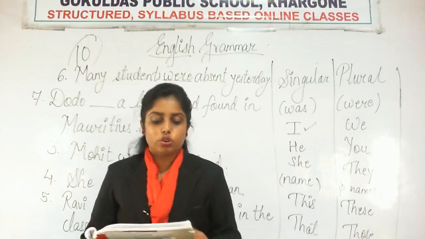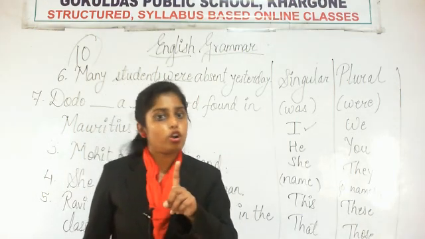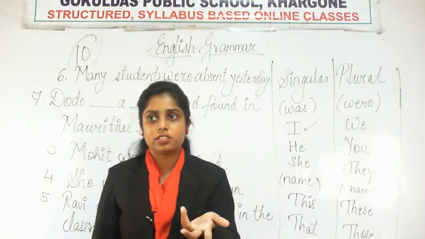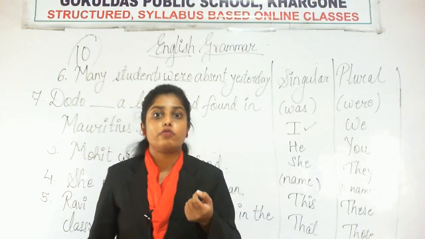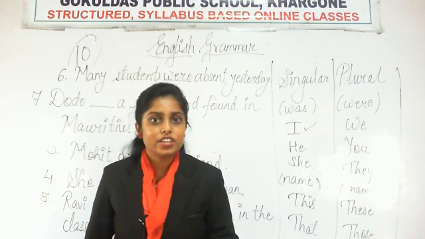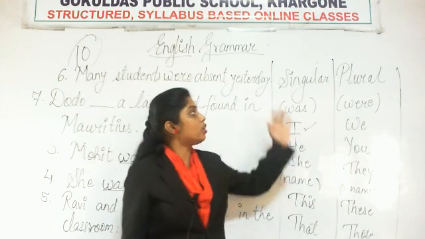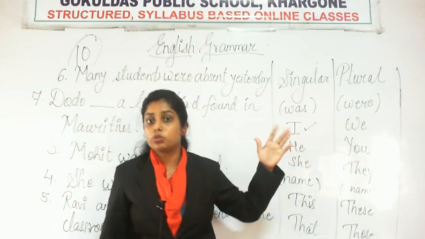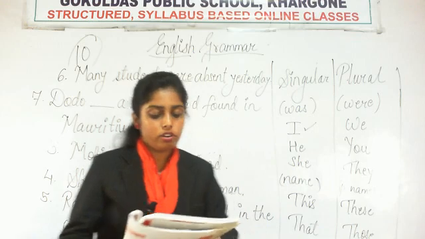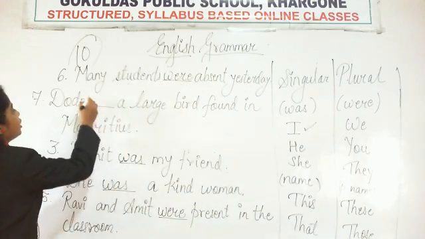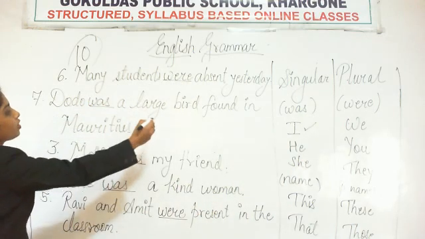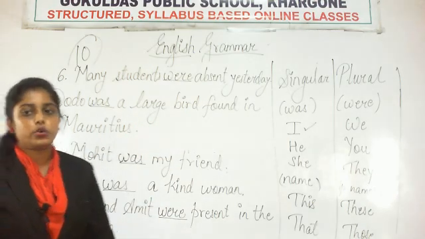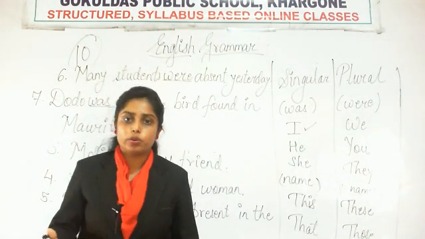ओके, सो डोडो वी आर टॉकिंग अबाउट ओनली वन बर्ड हियर. दैट मीन्स वी आर टॉकिंग about only one species of bird there. So one means singular, and with singulars we use was. So therefore dodo was a large bird found in Mauritius. Okay, dodo was a large bird found in Mauritius.